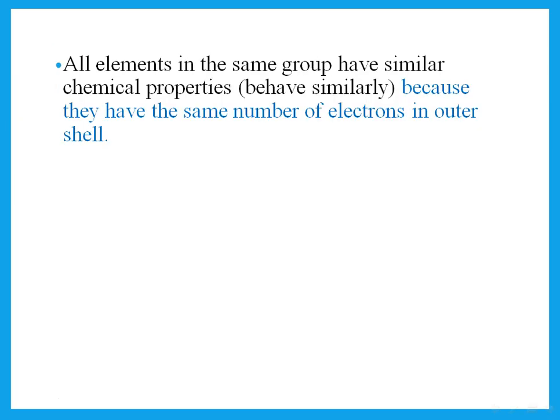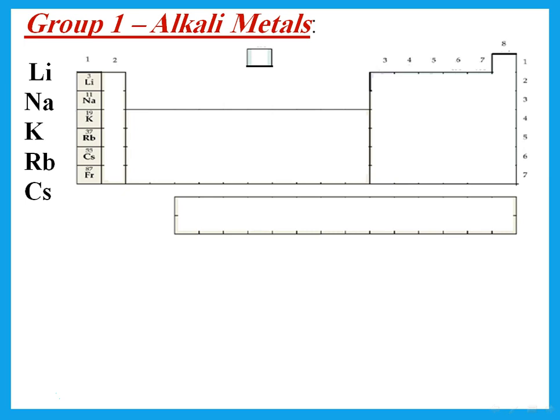And you should realize that all elements in the same group have similar chemical properties because they all have what? They all have the same number of electrons in outer shell. They're in the same group. They don't have the same number of total electrons. They have the same number of electrons in outer shell.